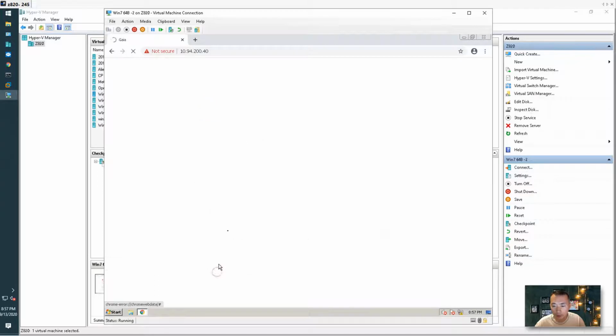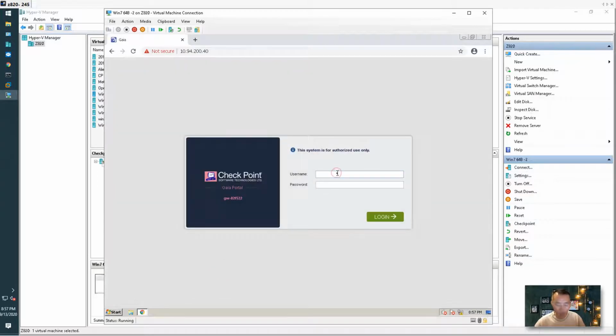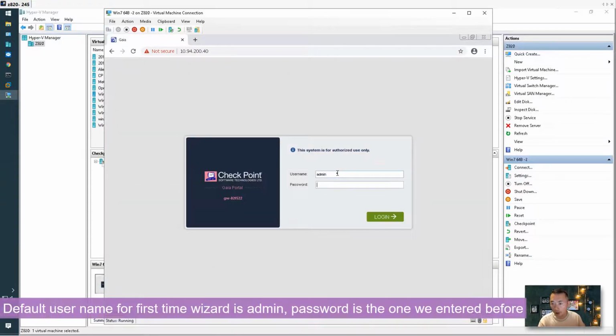We can proceed to the website. That's normal. So we're gonna put the username and the password we entered during the installation.